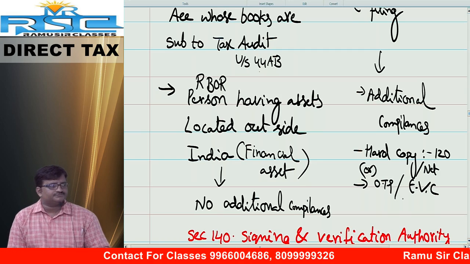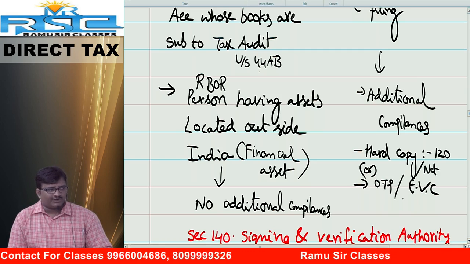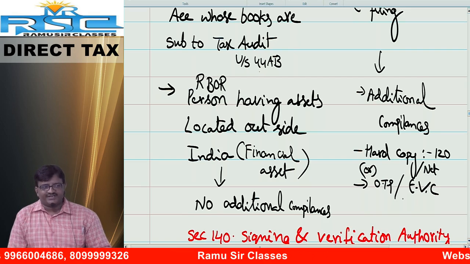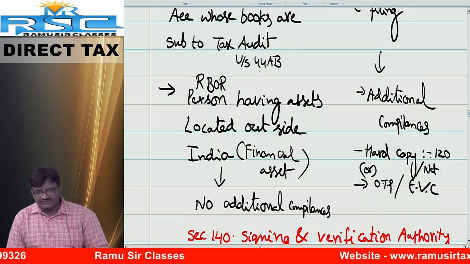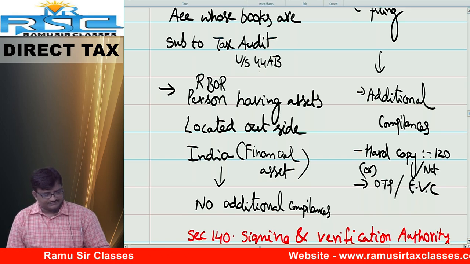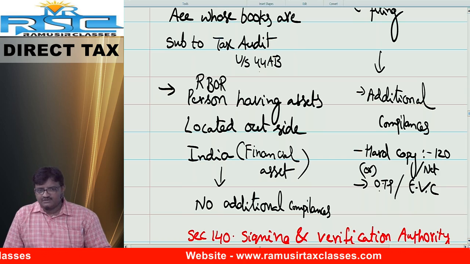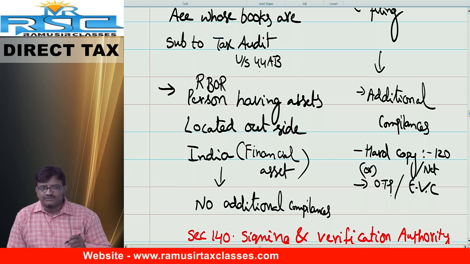Small a, hard copy. Filing of hard copy. Apart from soft, within 120 days, you have to send the hard copy also to the Bengaluru address. Make a note. Within 120 days. Second one, Aadhaar OTP, Aadhaar mobile OTP.